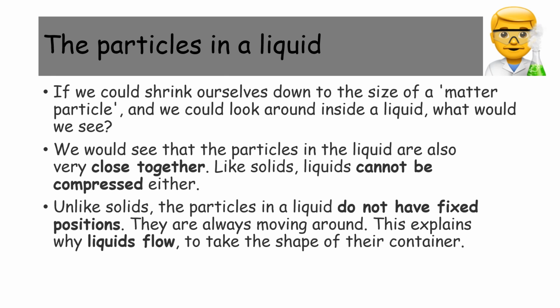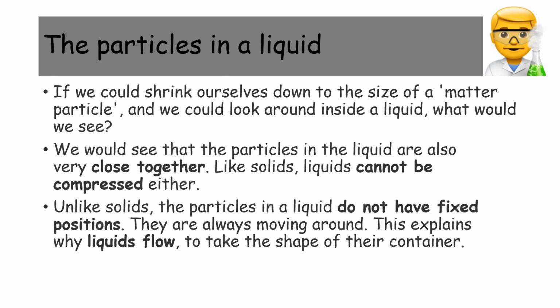Now we said that the particles in a solid are very close together. If we could shrink ourselves down to the size of a matter particle, and we looked around inside a liquid, what would we see? The particles of a liquid are also very close together. Like solids, liquids cannot be compressed either. Unlike solids, the particles of a liquid do not have fixed positions.